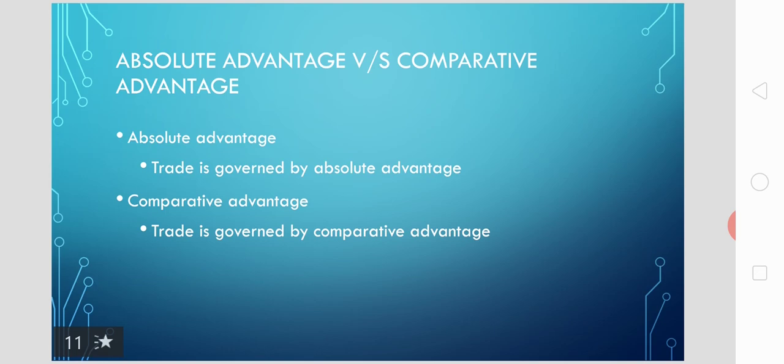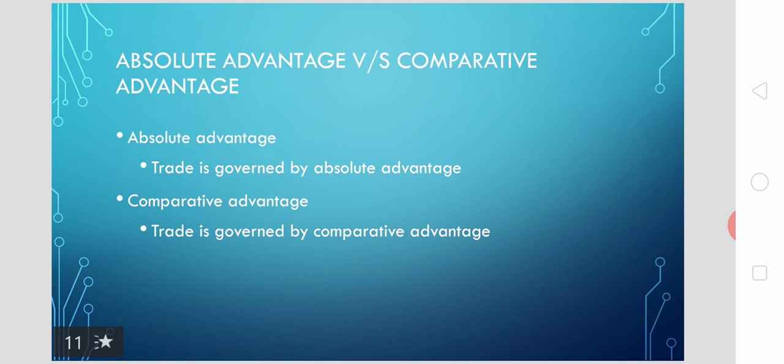Perfect competition is another common assumption of the two theories. Perfectly competitive market is prevalent in both nations. According to both theories, nobody is able to influence the price. Only cost of production will determine the advantage. And labor is the only factor of production according to the classical theories. There is no capital being employed in the production of commodities in both nations. They did not consider capital as a factor of production.